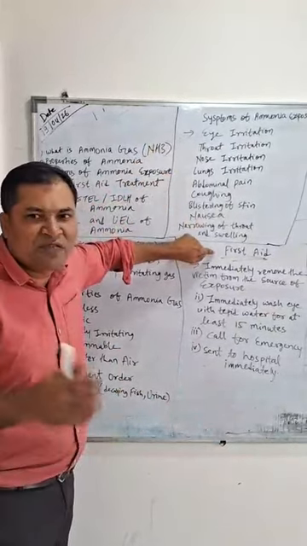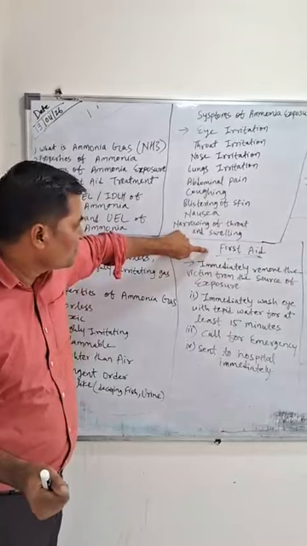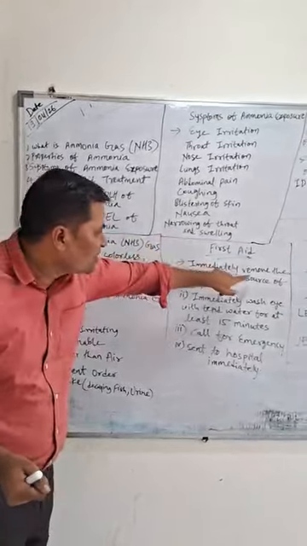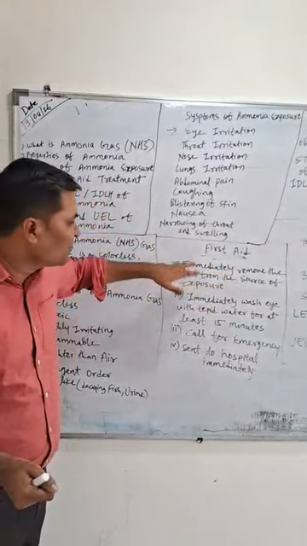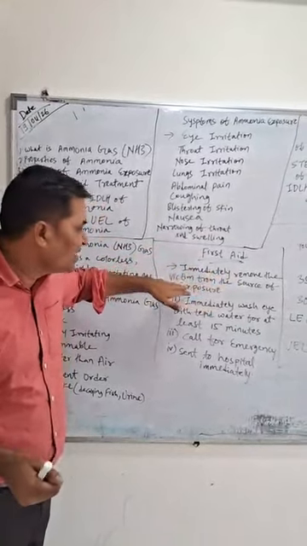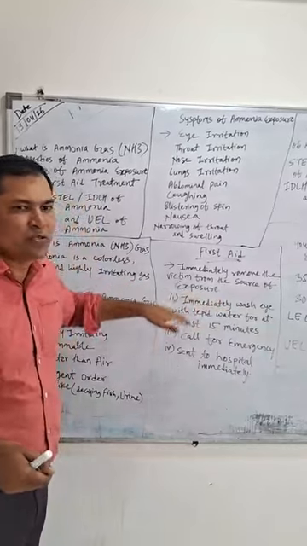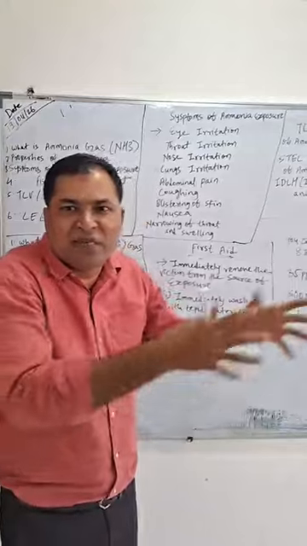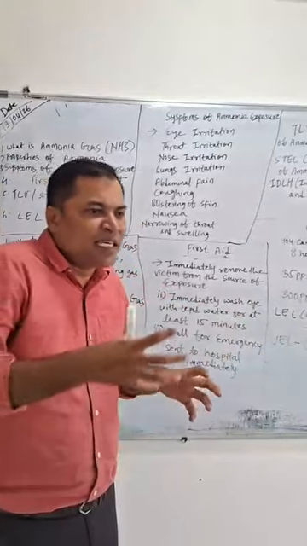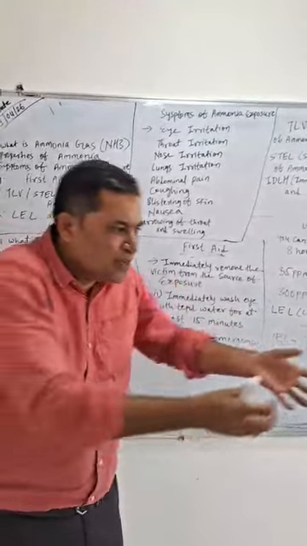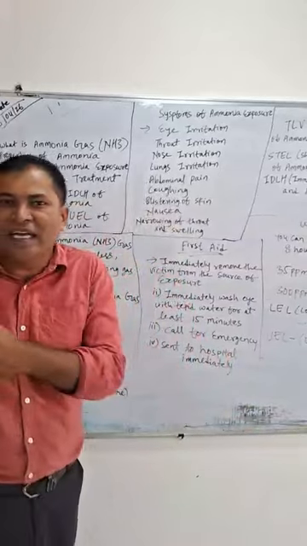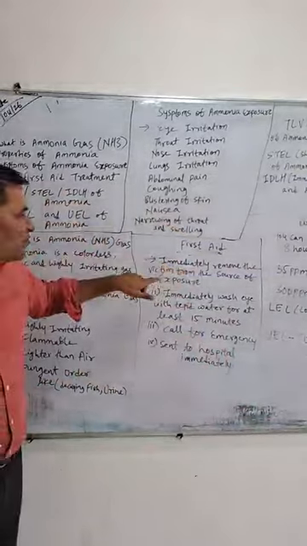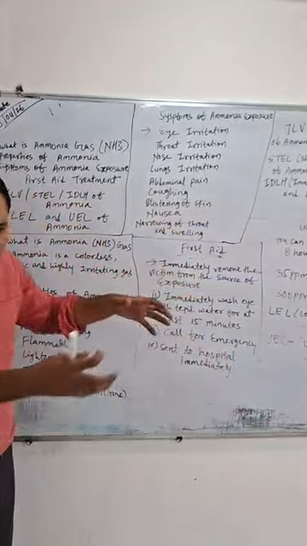Now we discuss the first aid treatment. For first aid treatment, immediately remove the casualty, the victim, from the source of exposure. If workers are working in an ammonia plant where production is going on and someone came in contact with maximum exposure, immediately drag that casualty and bring them to a safer place.